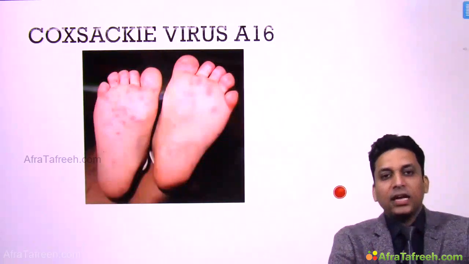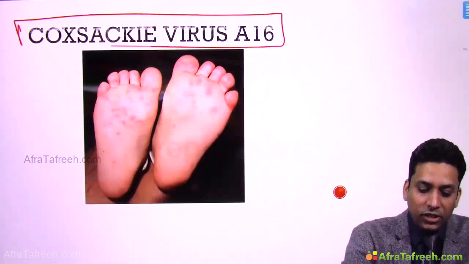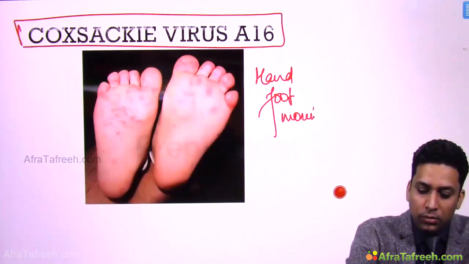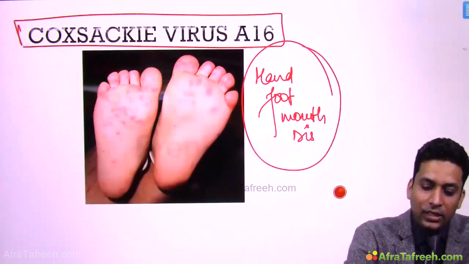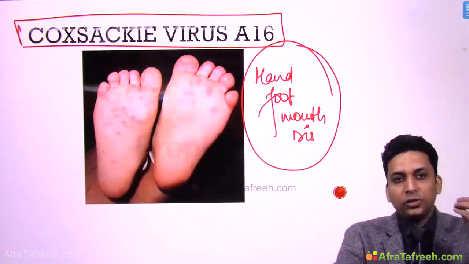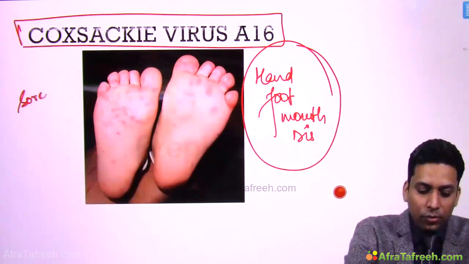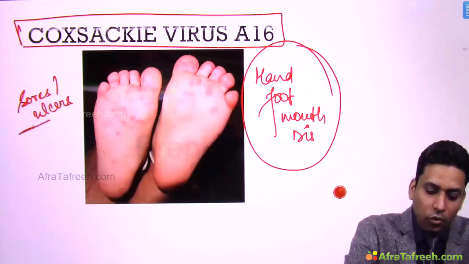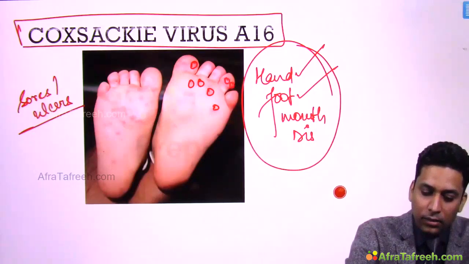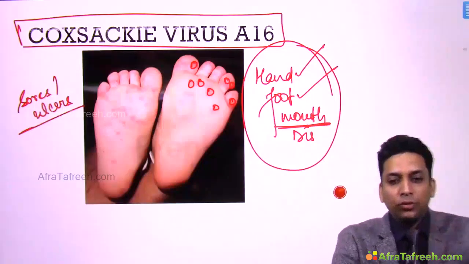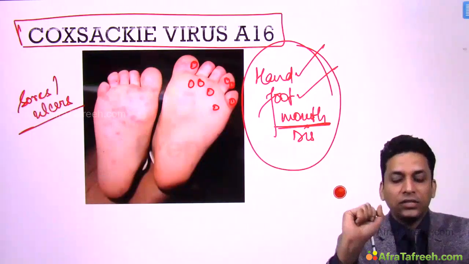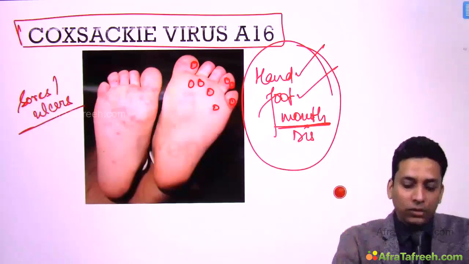Then Coxsackie virus A16 is the causative agent for hand, foot, mouth disease. This is a contagious condition which is usually seen in young individuals. These young children might develop sore lesions or ulcers over the hand, foot, like you can see here, foot and mouth, that is the oral mucosa. So if you find these sores or ulcers over hand, foot, mouth which are contagious, and this is again due to a virus, Coxsackie virus A16, then this is hand, foot, mouth disease.